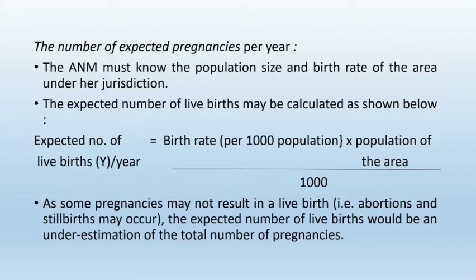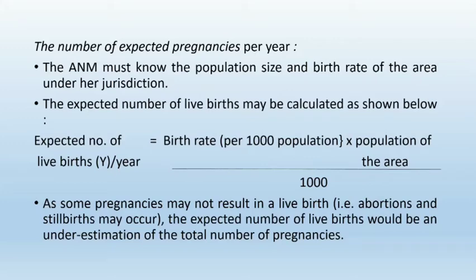The expected number of live births, that is Y, per year is equal to birth rate per 1000 population into population of the area upon 1000.